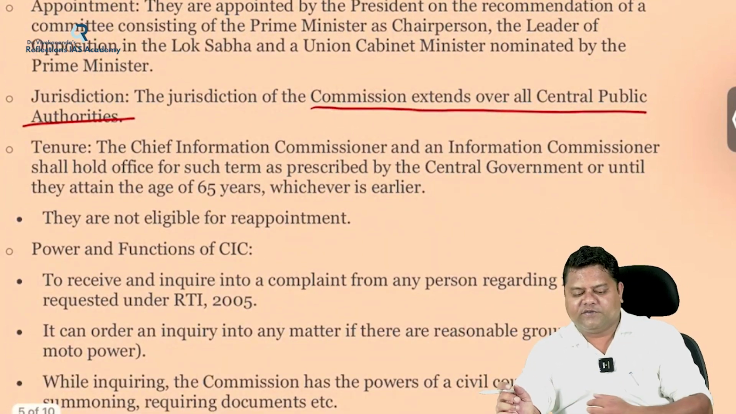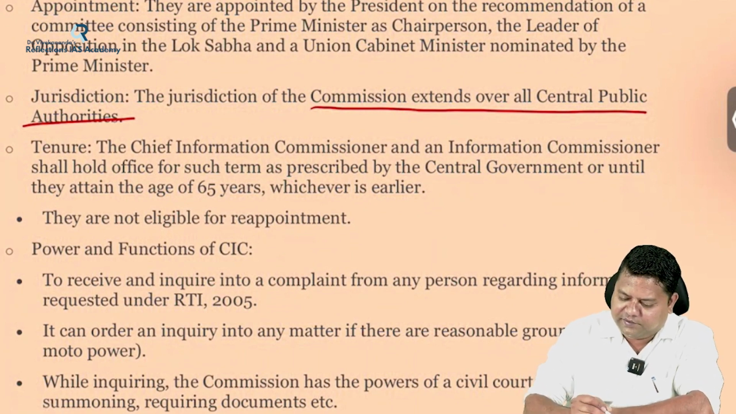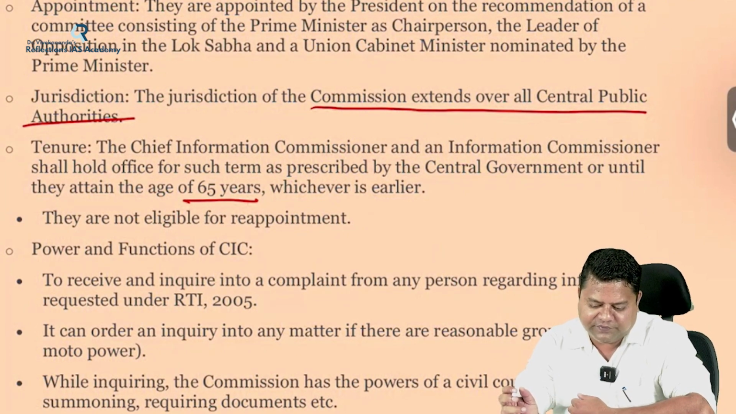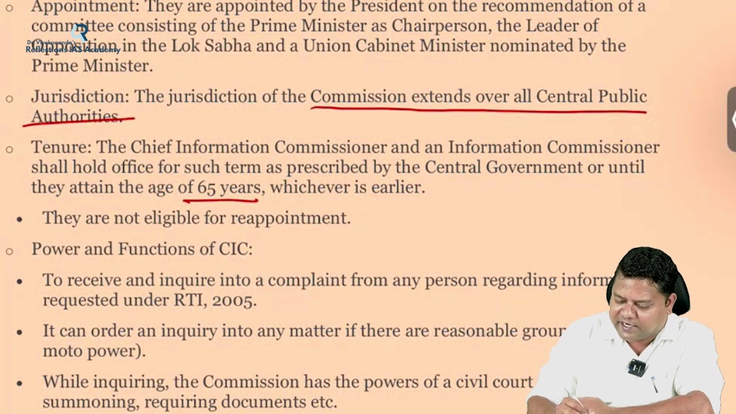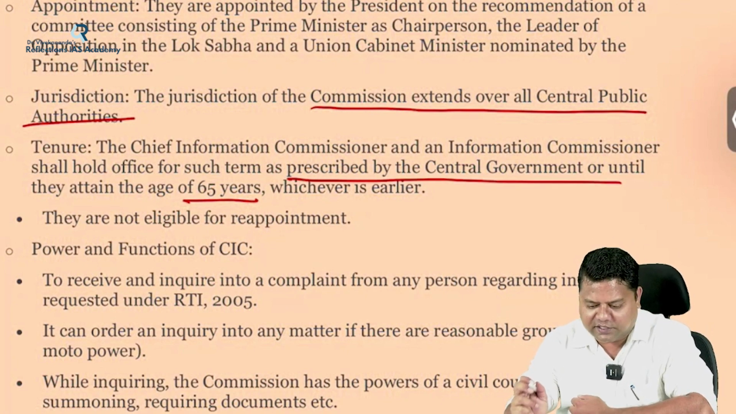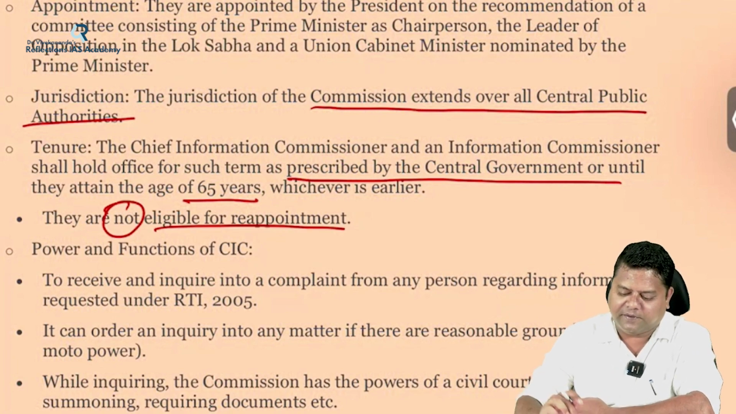And tenure of the Chief Information Commissioner: he or she can hold the office till 65 years of age, whichever is earlier, and the term is prescribed by the central government, and they are not eligible for reappointment.